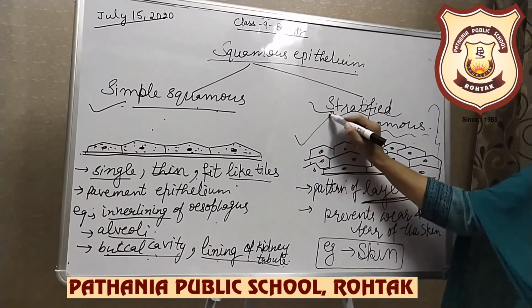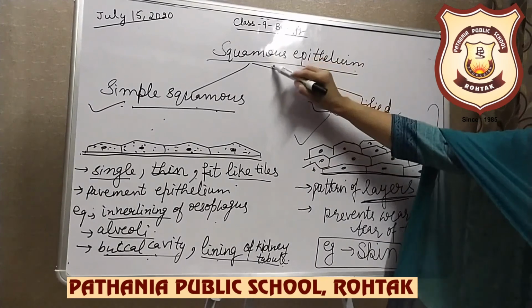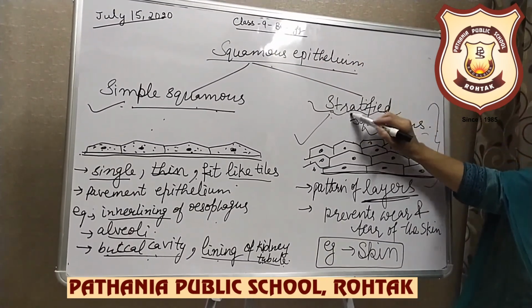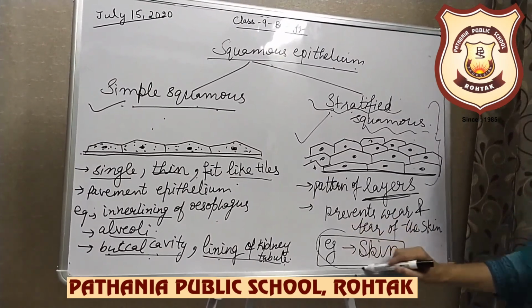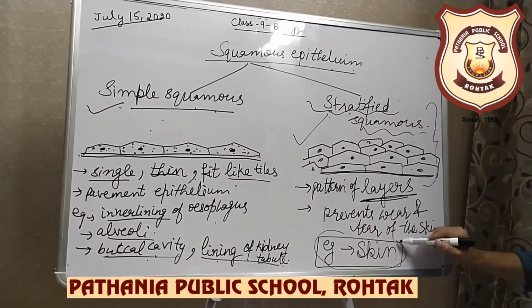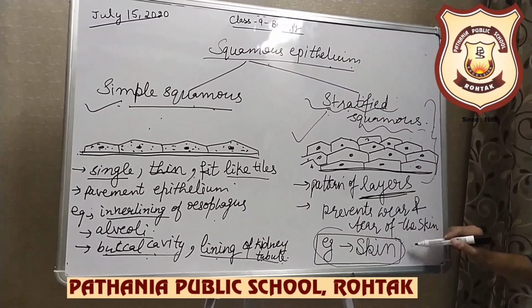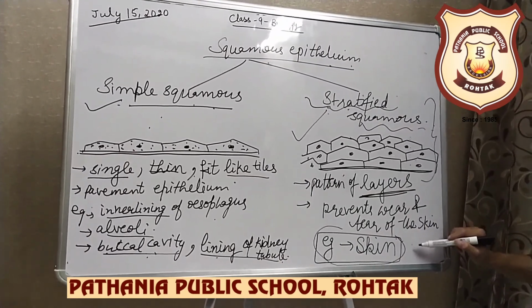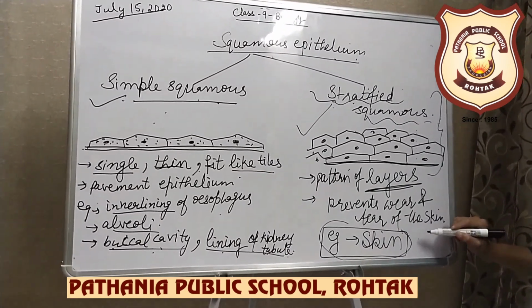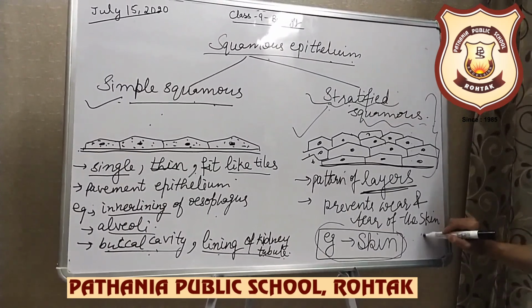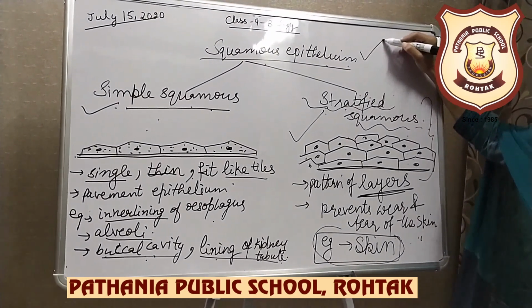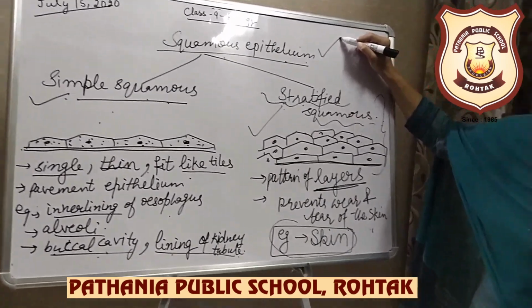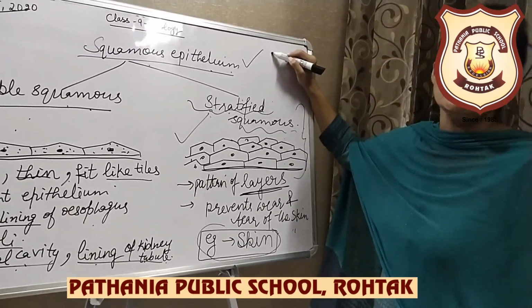This type of squamous epithelium is called stratified squamous epithelium, which is mainly found in the skin, whose main function is to protect the underlying tissues from the entry of germs or pathogens. So, bache, this is all about the squamous epithelium. In tomorrow's class, we will discuss about other types of epithelium. Thank you.